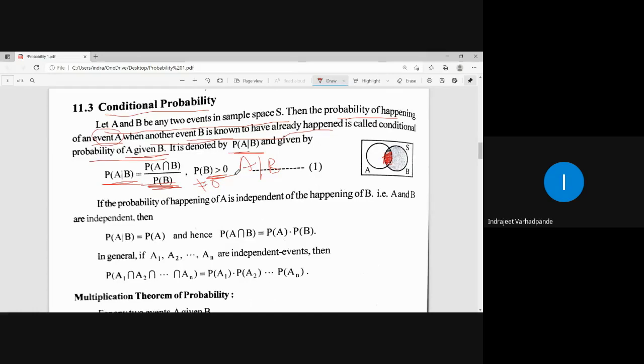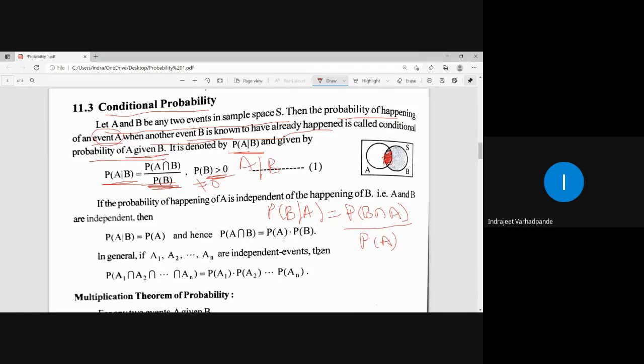So what is the definition of conditional probability when two events are given, A as well as B? Probability of A given B. If I have to find probability of B given A, what will be the formula or the notation for writing it down? It will be probability of B given A is equal to probability of B intersection A upon probability of A. Is this clear?